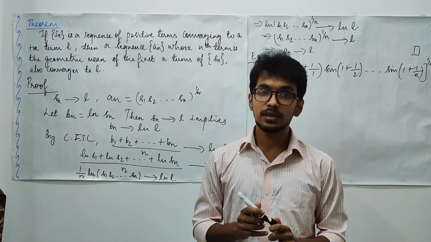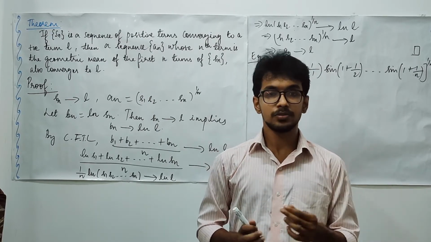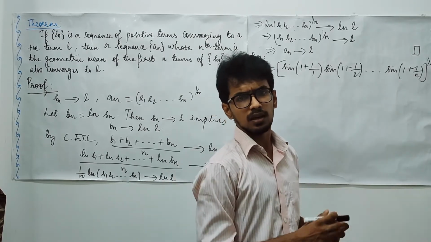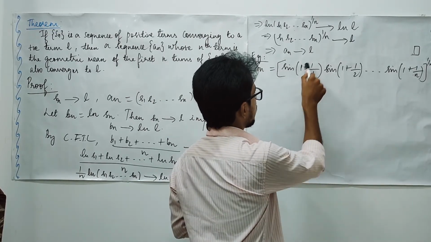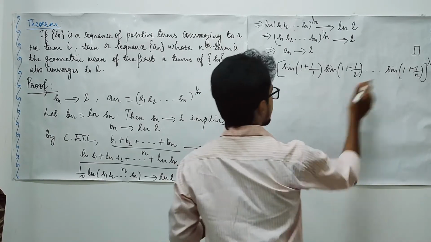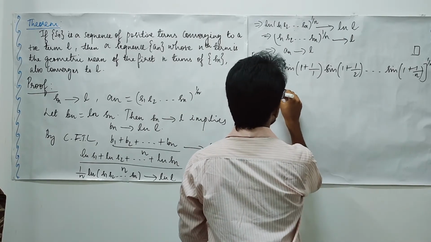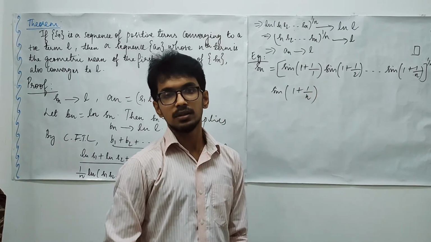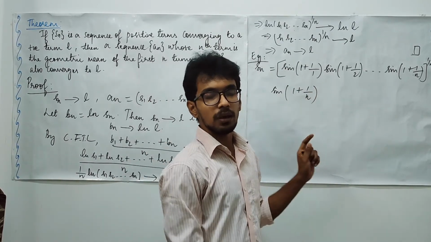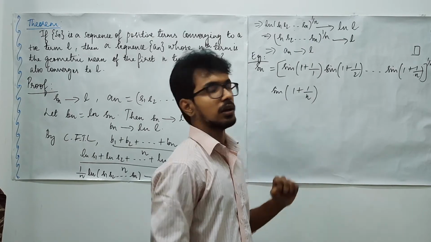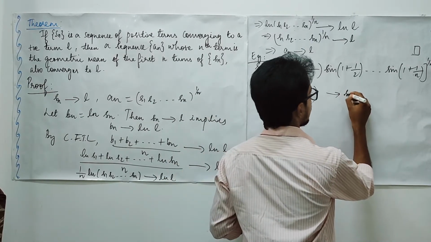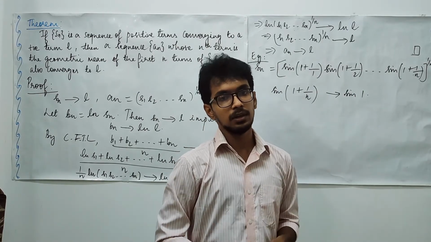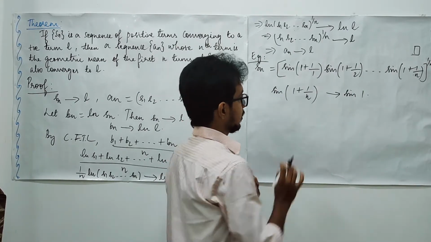First of all, it has to be a sequence of positive terms. Take the term sin(1 plus 1 upon n). Is this convergent? Yes, when n approaches infinity, you are going to get sin 1, so you have found the limit.